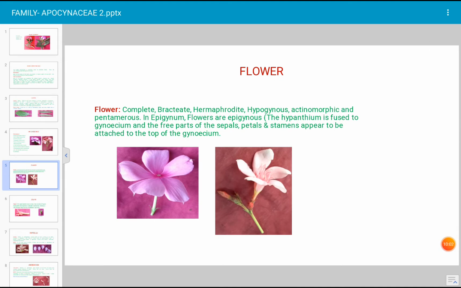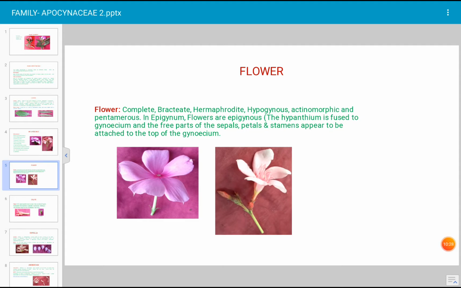This is the flower of family Apocynaceae. When we say the flower is complete, what is the meaning of complete flower? That means all the floral parts, calyx, corolla, androecium, gynoecium, are present in the flower. Such a flower is considered a complete flower. And when do we call it a bracteate flower?